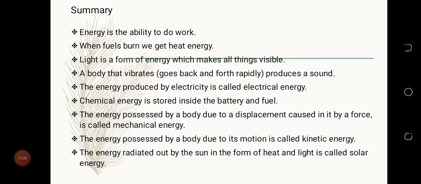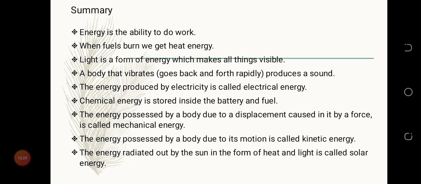Okay, let's do a quick summary. So we said energy is the ability to do work. When fuels burn, we get heat energy. Light is a form of energy which makes all things visible. A body that vibrates or goes back and forth rapidly produces sound. The energy produced by electricity is called electrical energy.